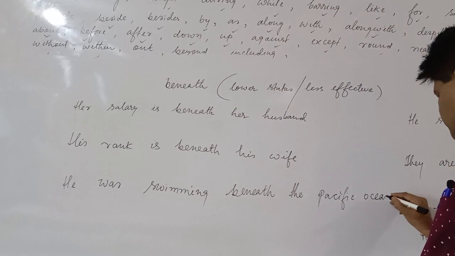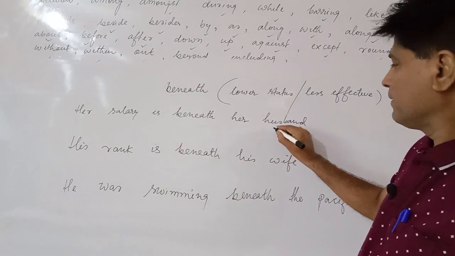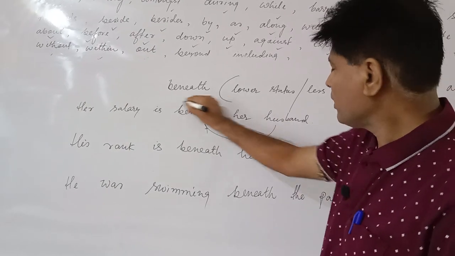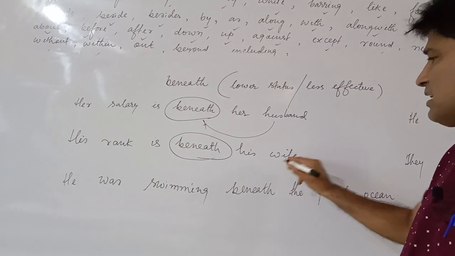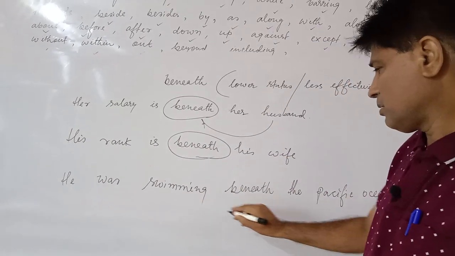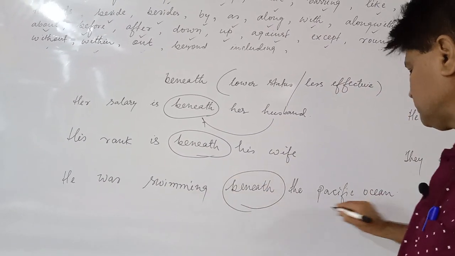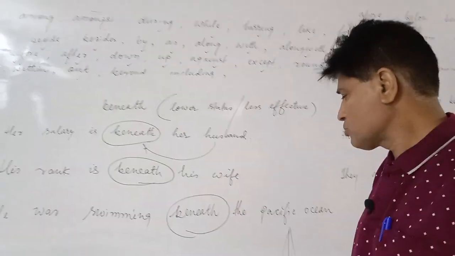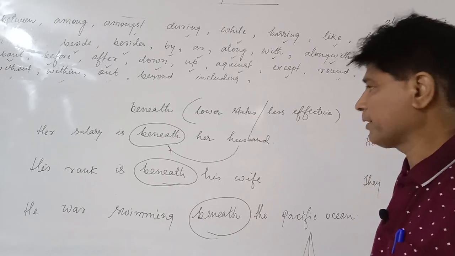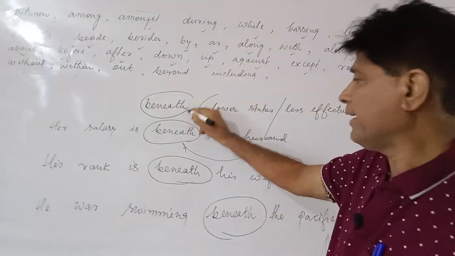In those conditions we use beneath. Beneath here defines status, lower than her husband, beneath his wife. He was swimming beneath the Pacific Ocean. The Pacific Ocean is so big that no one can cover it. So beneath is used in that condition only.